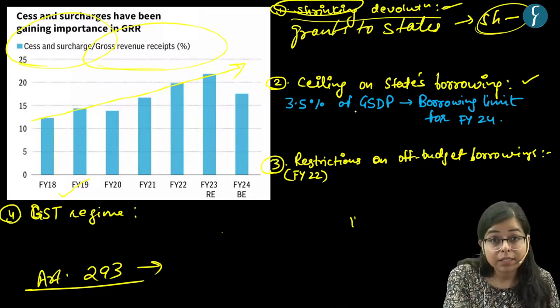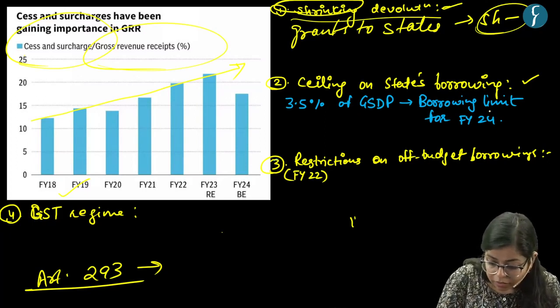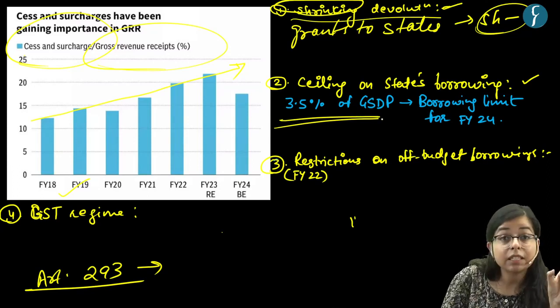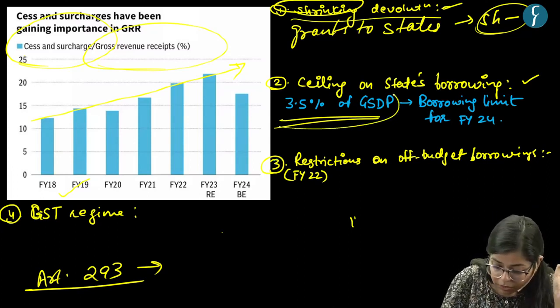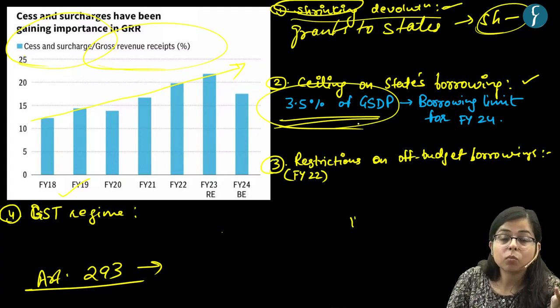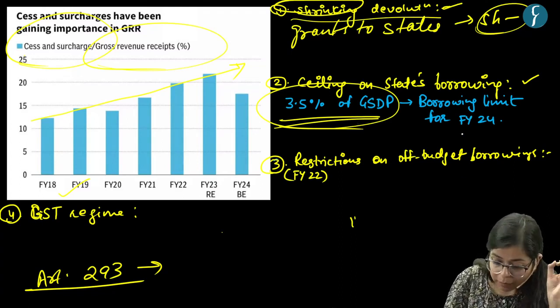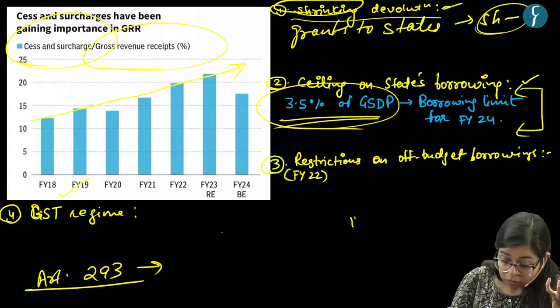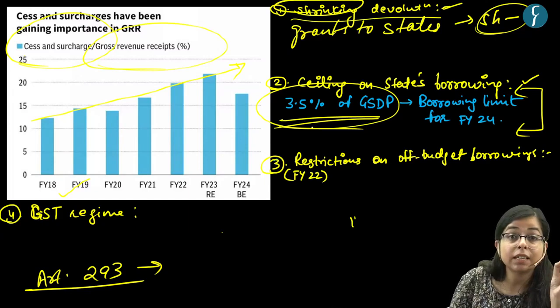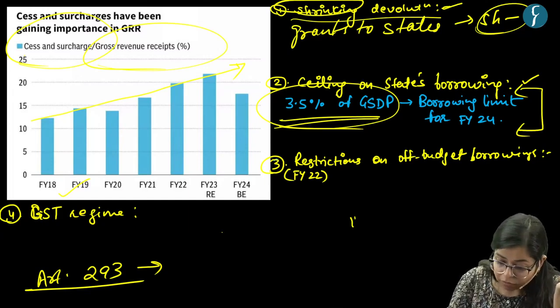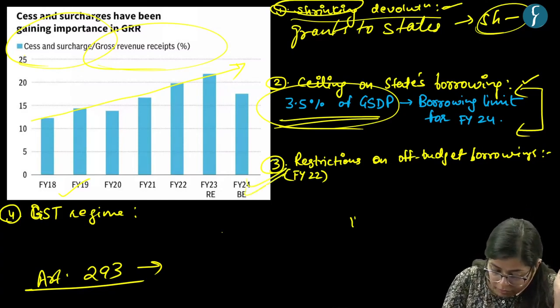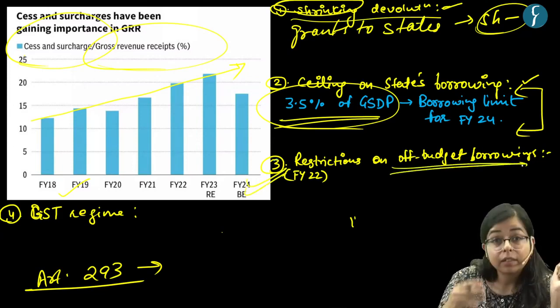Now in the present budget for this year, the borrowing limit for the state is 3.5% of state GDP. This borrowing limit earlier was more than 3.5%, but this limit has been narrowed. Now states cannot take more loans exceeding 3.5% of the state GDP. So this is one factor: the central government has put a ceiling on state government's borrowing. Now this has to be seen with the third issue.